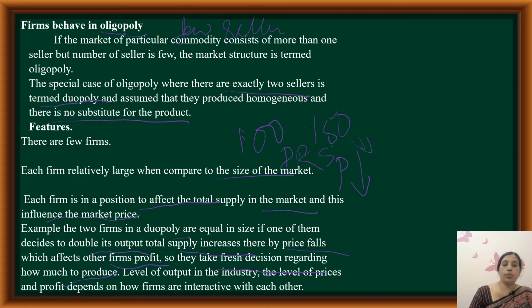So under an oligopoly market, the quantity or output supplied in the industry, the level of price, and profit, all these three things depend on how firms interact with each other. I repeat once again, output, level of price and profit of firms depend on how firms interact with each other.